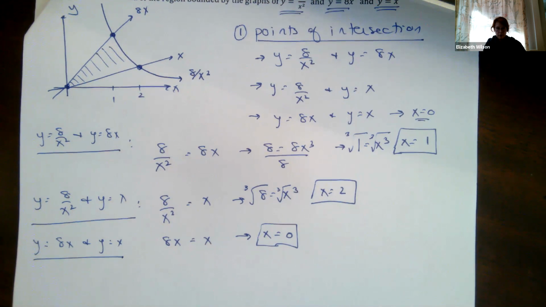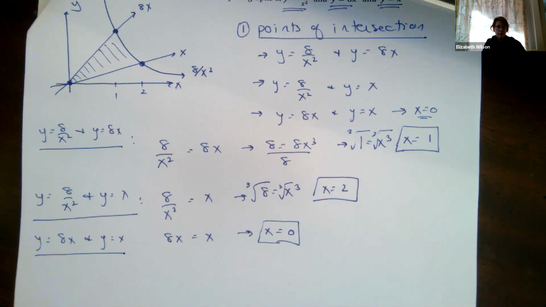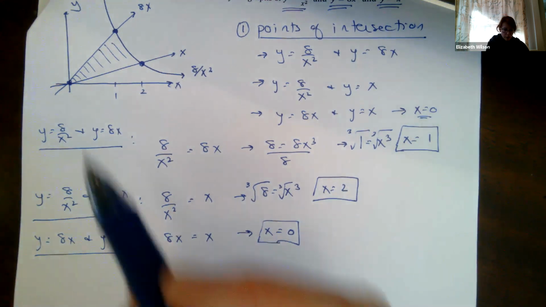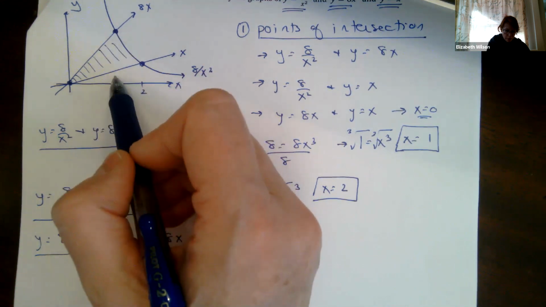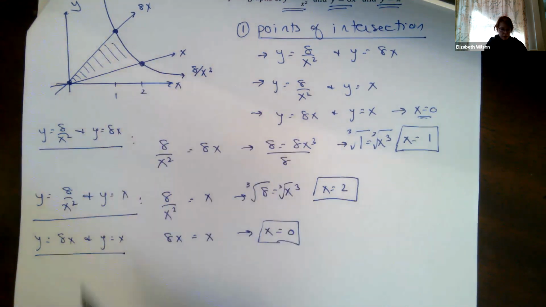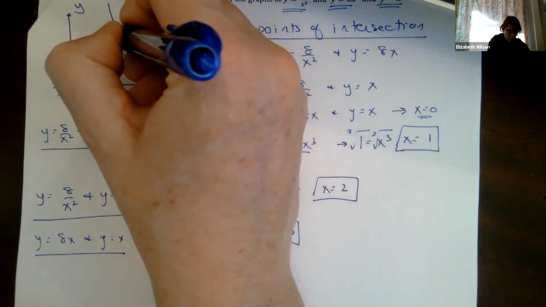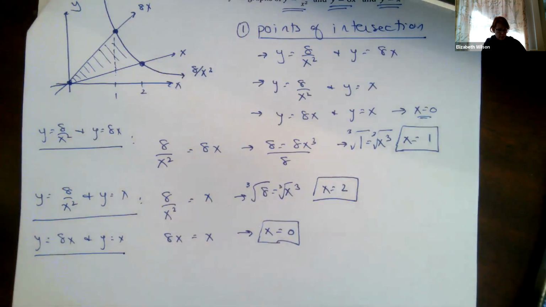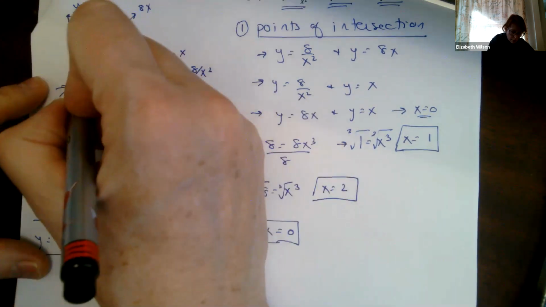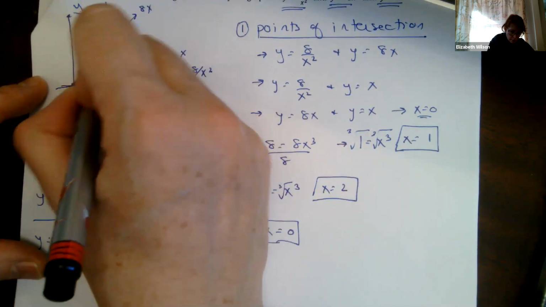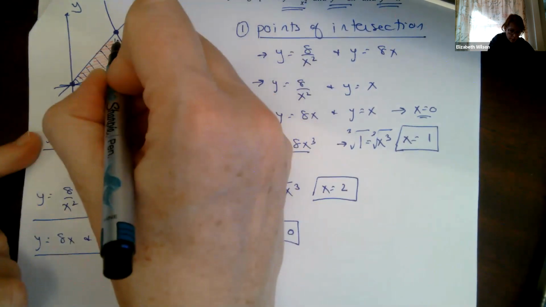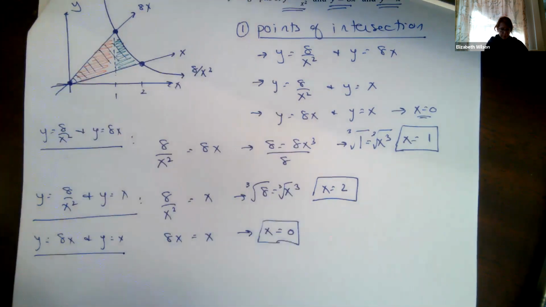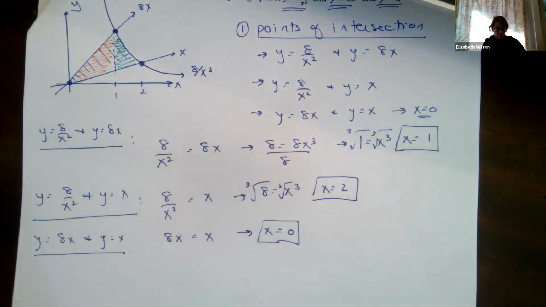Okay. All right, now I have to figure out, I remember our area in the plane is the top function minus the bottom function. But if I go, let's see, 8x is the top function up until here, and then 8 over x squared is the top function up until there. So I've got actually two different things that I need to think about. Let's draw them in different colors. So I've got this area here, and I have this area here, right? Because my top function changes, okay?